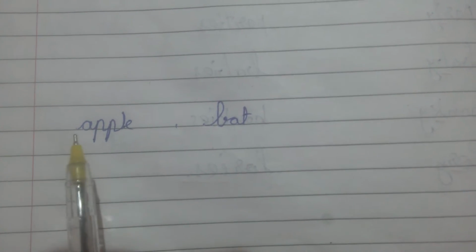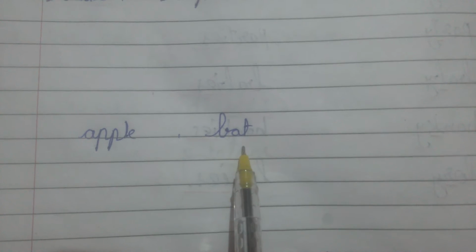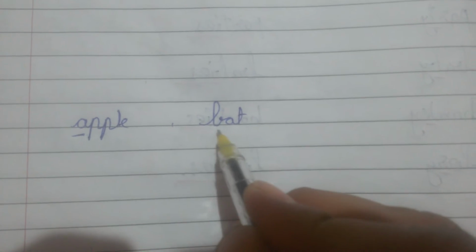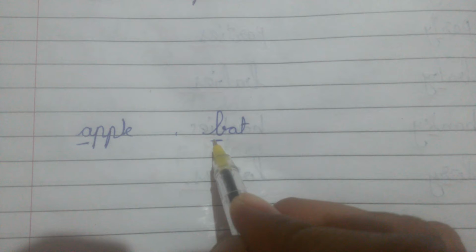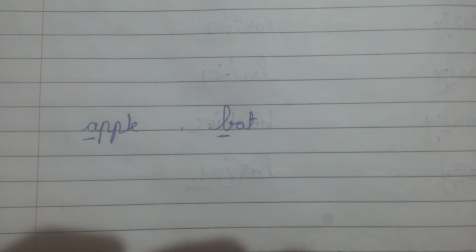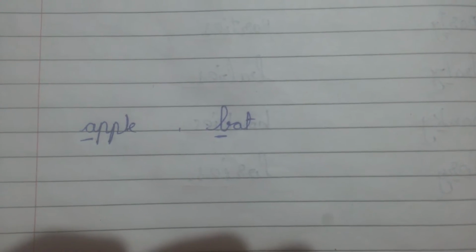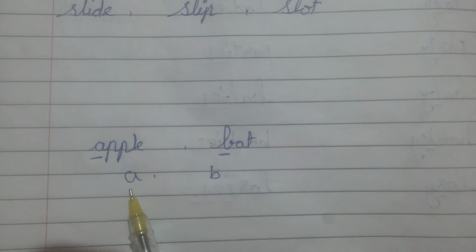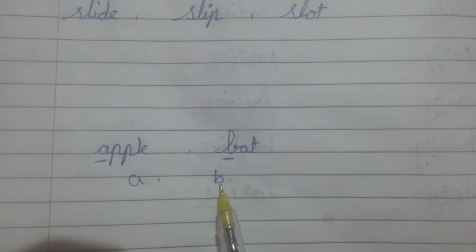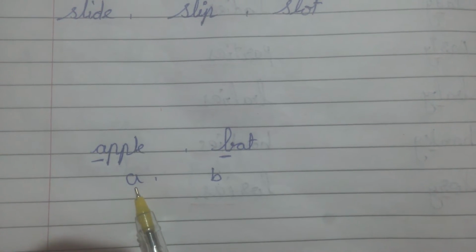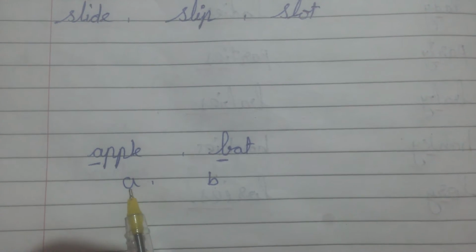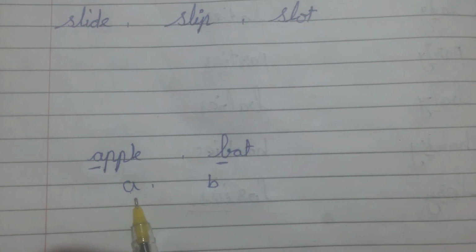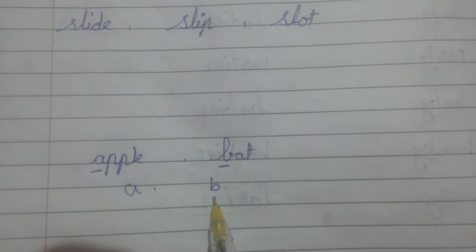For example, here we have two words. First is apple and the second one is bat. Now what is the first letter of this word? Here the first letter of this word apple is A and the first letter of this word bat is B. Now tell me what comes first according to alphabet, A or B? According to alphabet, letter A comes first and after that letter B comes. So we have to write the word which starts with letter A first, then after we will write the word which starts from letter B.